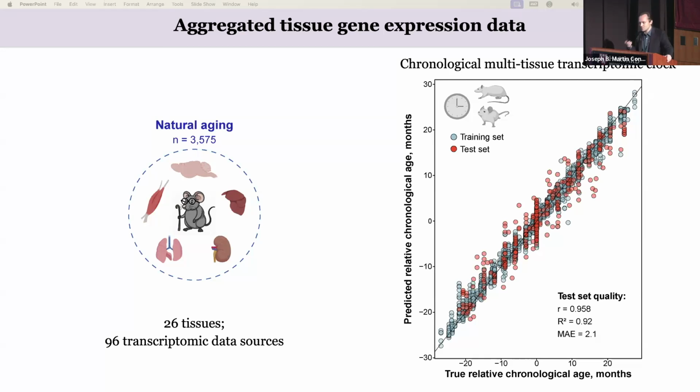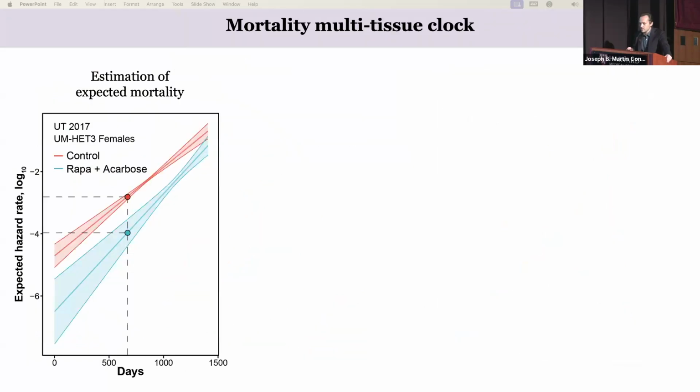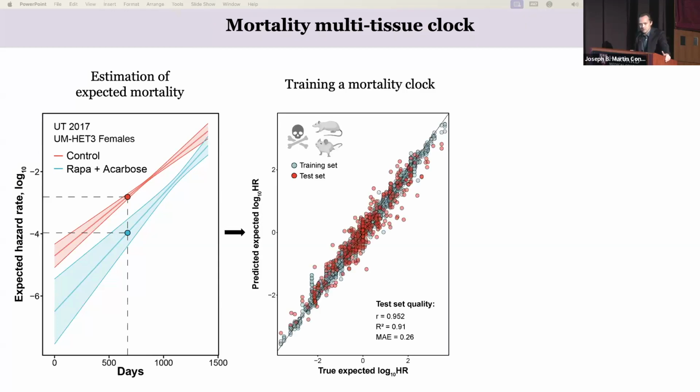But in addition to that, we also collected gene expression data from animals subjected to different interventions that either shorten lifespan, like progeria models, or extend it, like rapamycin, caloric restriction, etc. For all 79 intervention models that we used, we had corresponding survival data from published, established studies. Using these survival curves, we could estimate for every sample the expected mortality, which is a composite of aging and the effect of interventions. Now we can use this metric as a readout to train the mortality clock, and that's what we did.